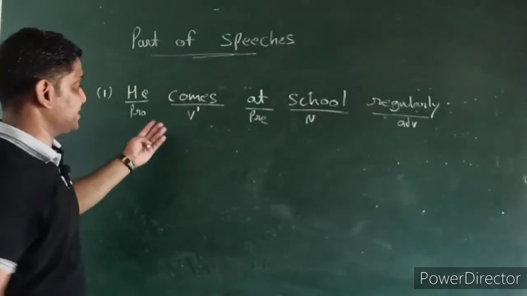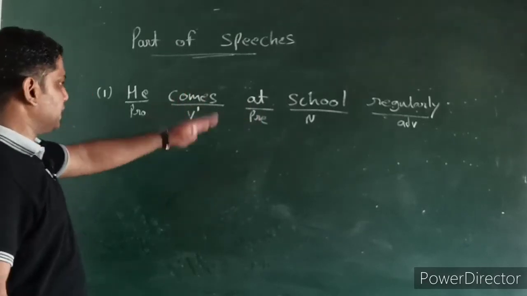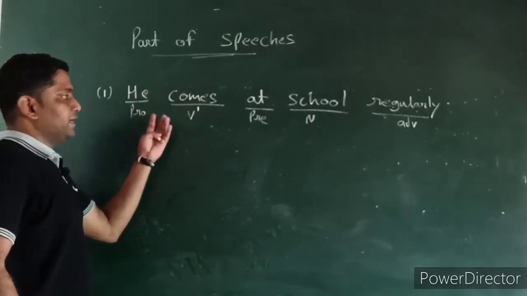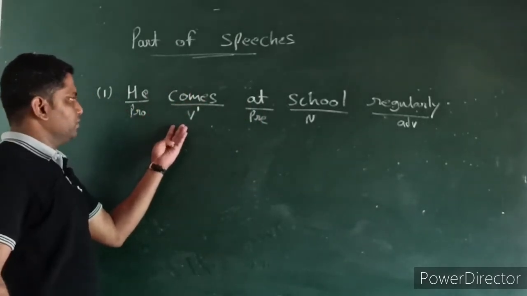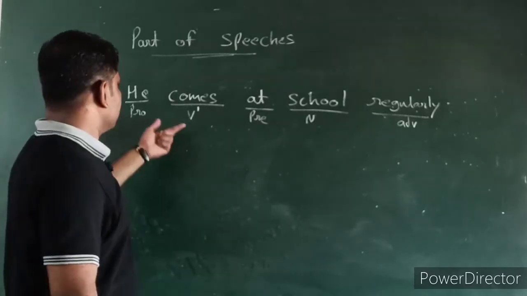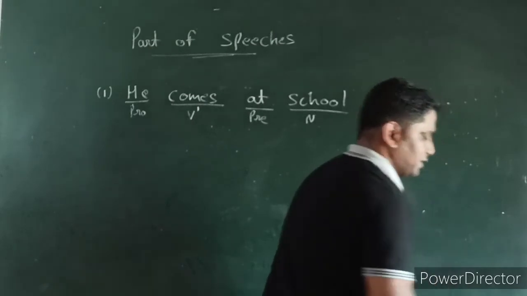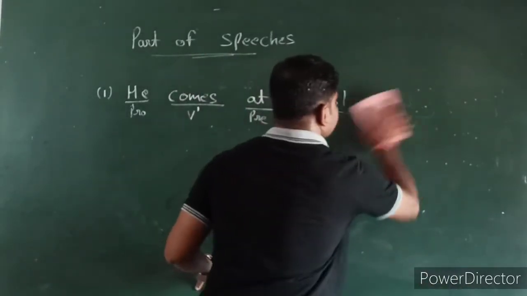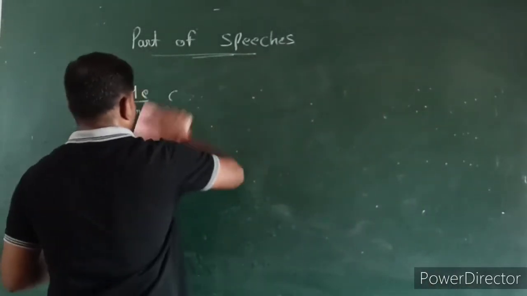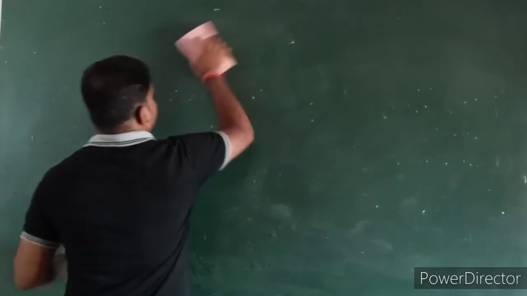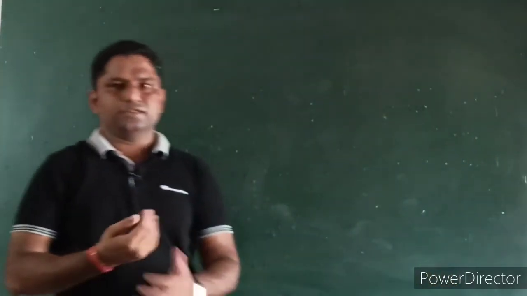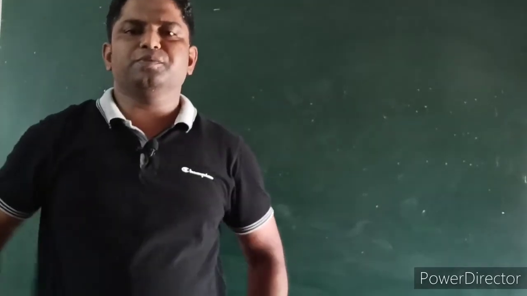We know the structure like subject plus verb plus object, but this is also important. If we get a question, then definitely we should know how to identify the underlined word, which kind of part of speech it is. So, friends, this is very easy to understand, right? Here we are done with the parts of speech. I think this is quite enough for today.